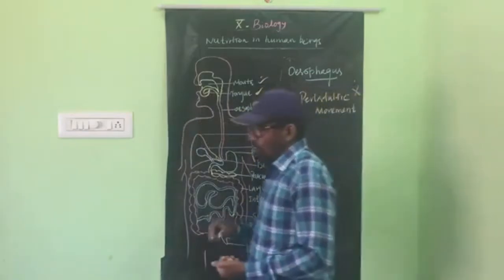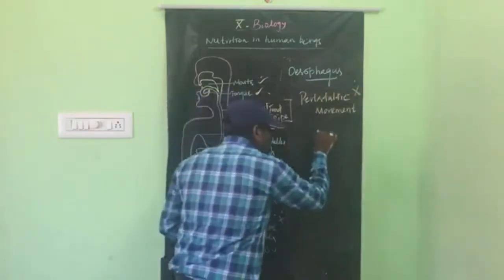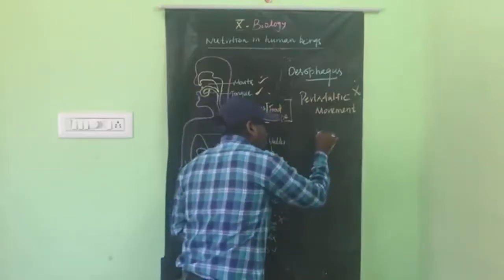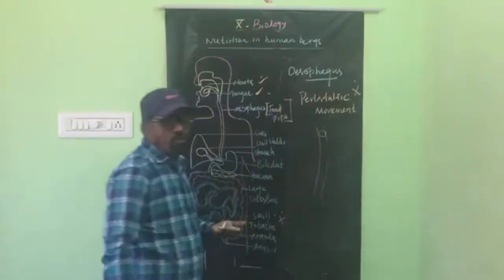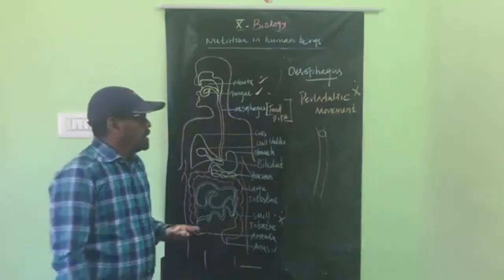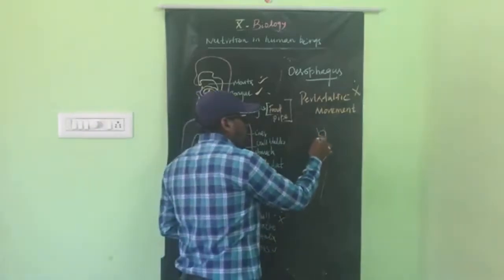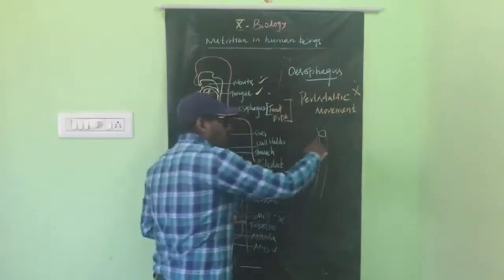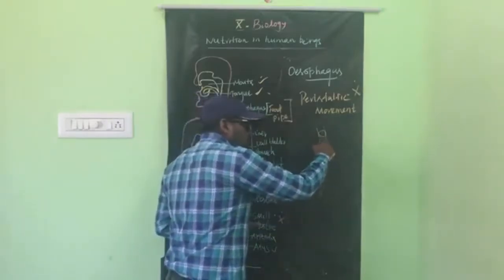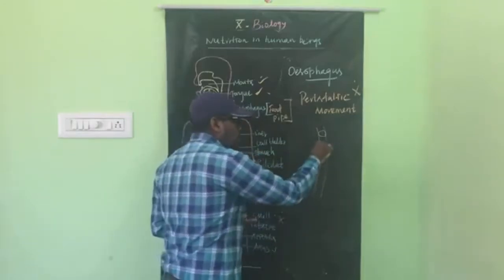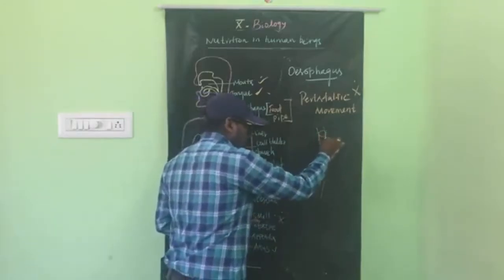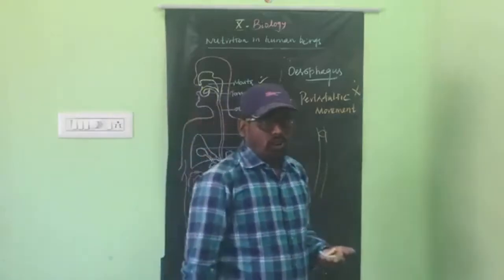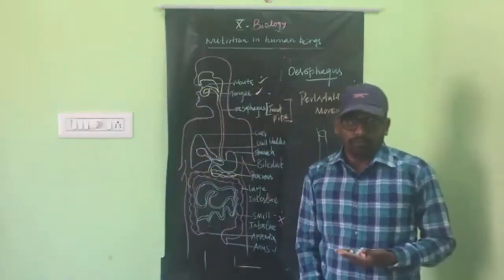When the food travels through the esophagus or food pipe, there is a rhythmic contraction and relaxation along the gut. That movement is called peristaltic movement.